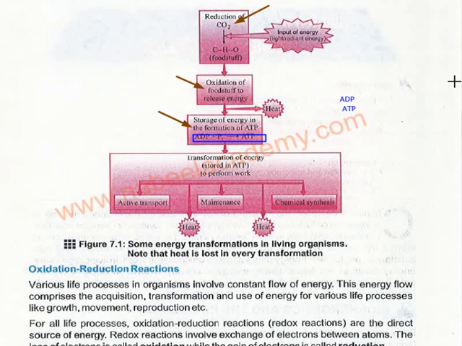These are the three processes where it is used: in active transport, in the maintenance of the cell, and in the chemical synthesis of different materials, and some of it is released as heat also. So one thing that is constant is that heat is lost in each and every transformation. Here the heat is lost, and the heat is lost here also. Why? Because this is how metabolism works. Some of the energy is released in the form of heat also.